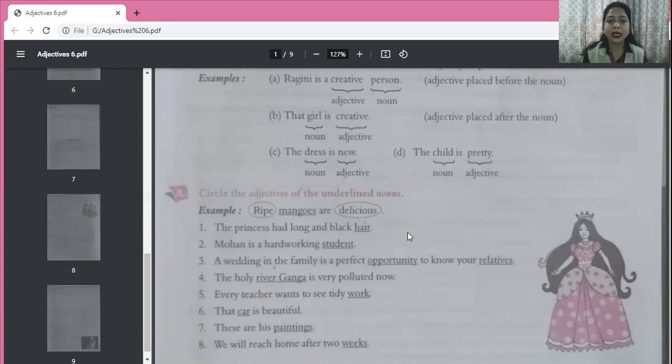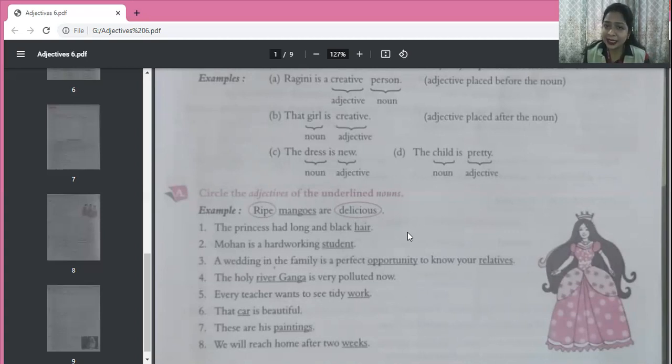Okay. Fourth sentence. The holy river Ganga is very polluted now. Okay. The holy river Ganga. Now river, Ganga, both are the nouns. Do you remember something I told you when I was teaching you nouns? River is the common noun and Ganga is the proper noun. Okay. Now we have to find the adjectives.